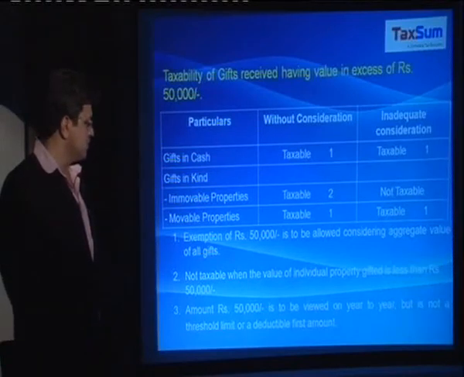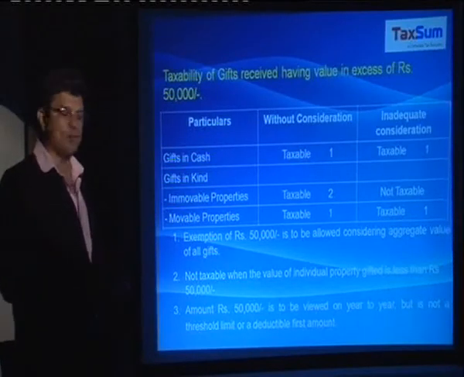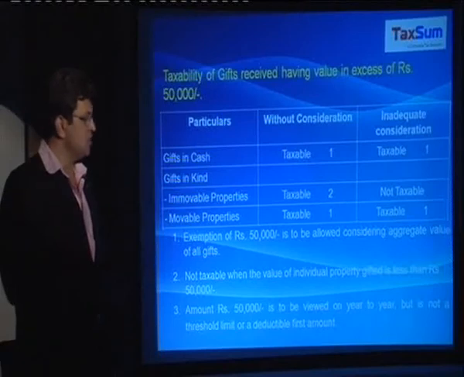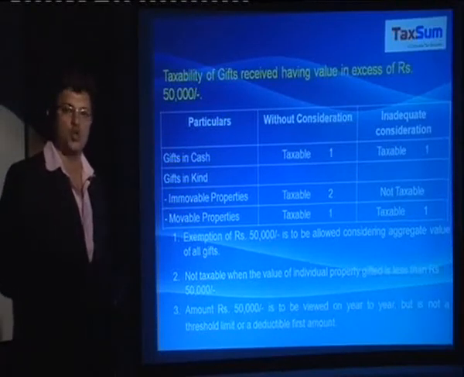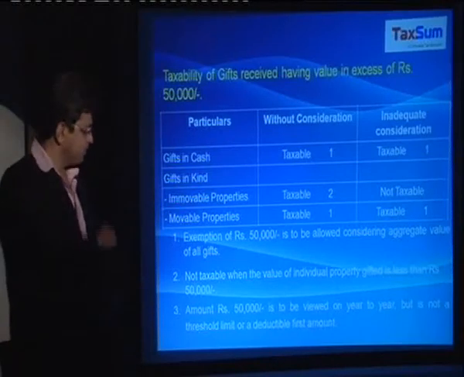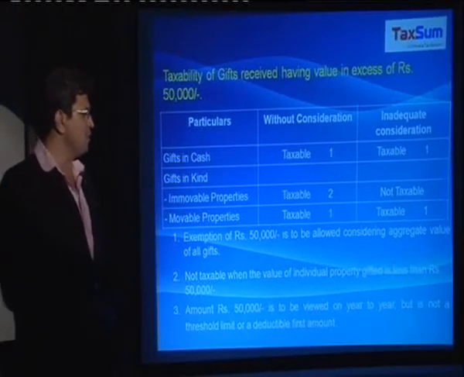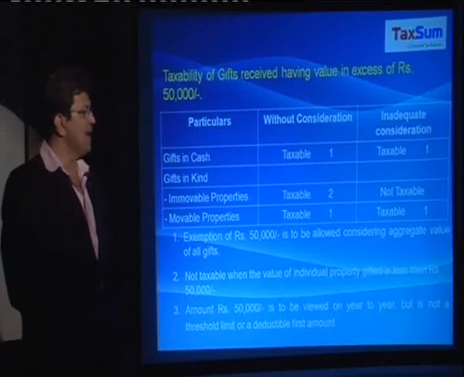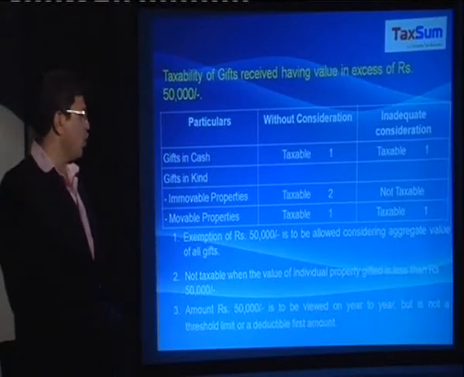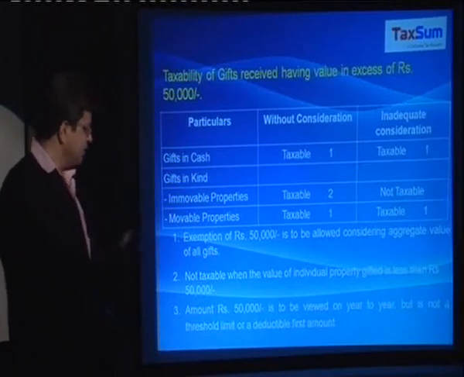If the gift which is received is in the form of a movable property, that is without consideration, then it is taxable. And even if there is inadequate consideration, then also it becomes taxable. Exemption of rupees 50,000 is to be allowed considering aggregate value of all the gifts. That is serial number 1.